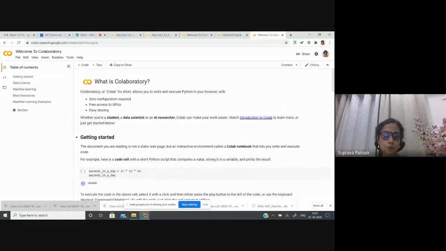However, Google Colab works on our own Google Drive. So one of the requirements is that we need to log into our Gmail account, and through the Google Drive we can save the database and the files. From there, we can open them. So first of all, we need to have space in our Google Drive from where we'll be using it.